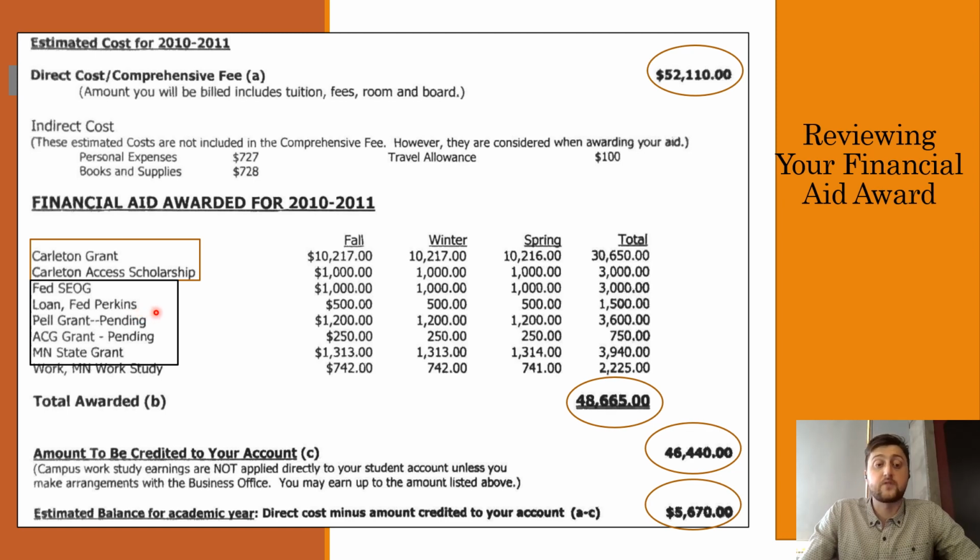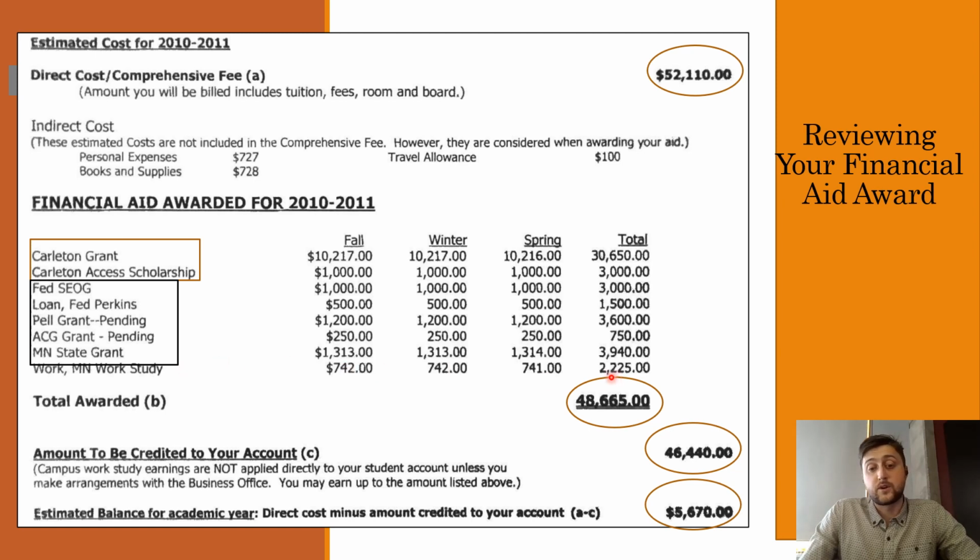Now that would be a federal subsidized loan, and that is for a total of $1,500. The last piece down here is work study, which I didn't talk about in the previous slide. Work study is essentially a program where a student is eligible to receive money for work at the college campus, and that's awarded to the student through the financial aid process. So they're guaranteed to be able to get that money if they work a job. If they don't work that job, they do not receive that money, and we'll talk a little bit more about that in just a second.